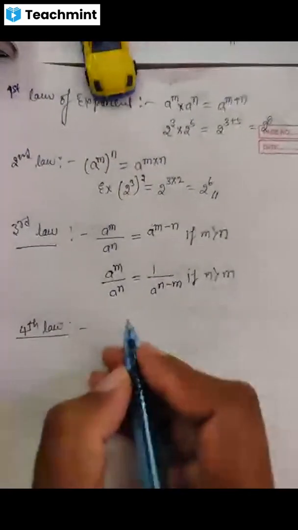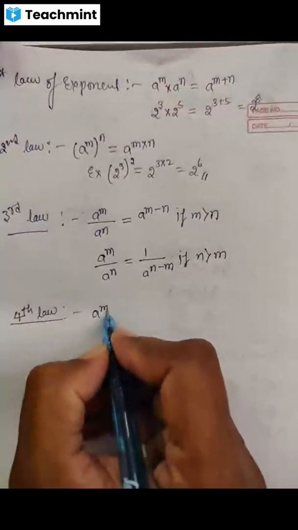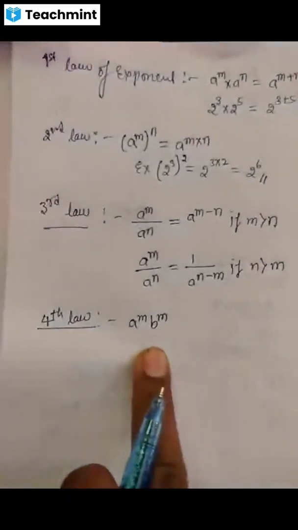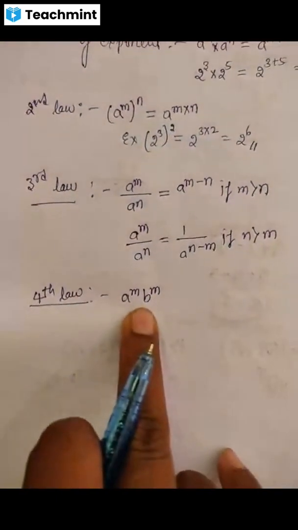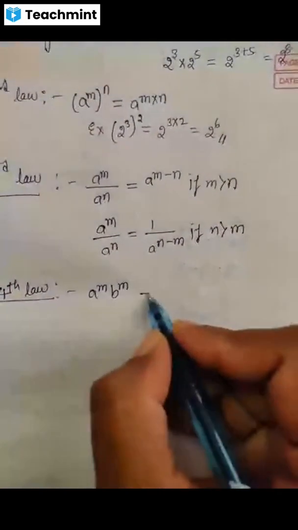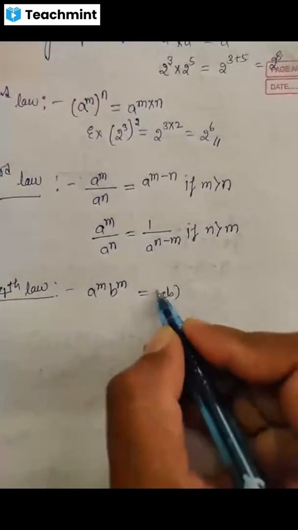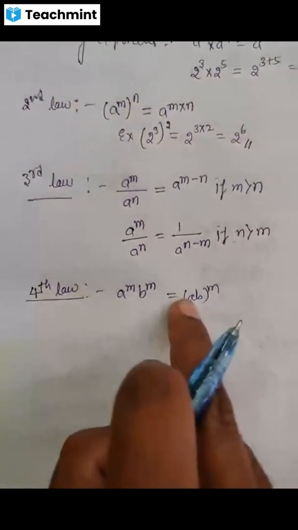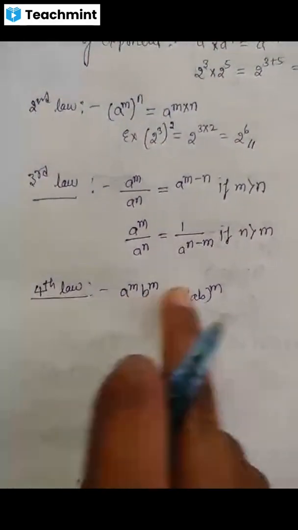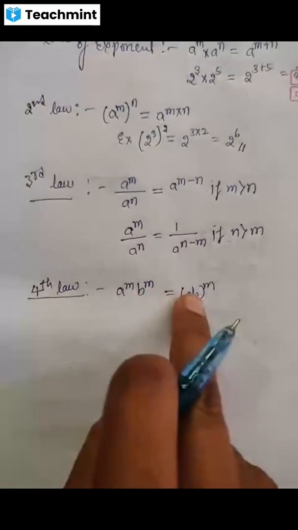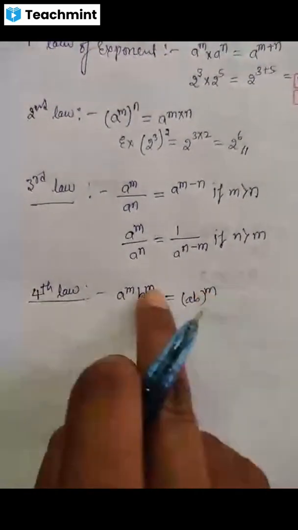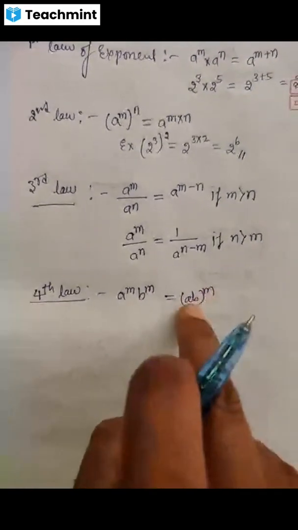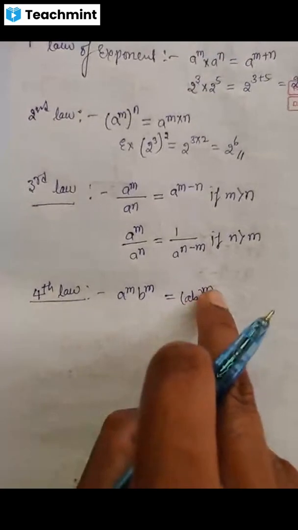That is a raised to m into b raised to m. A raised to m into b raised to m is written as ab whole raised to m. Here exponents are same, bases are different. That is why take common exponent to both the bases. Here bases are different, but exponent is same. So take an exponent common to both the bases: ab whole raised to m.